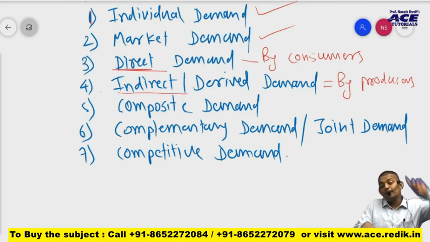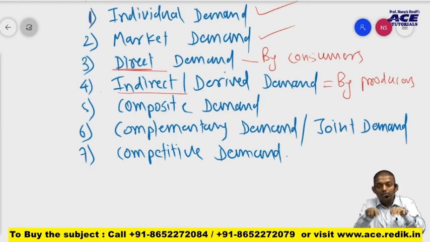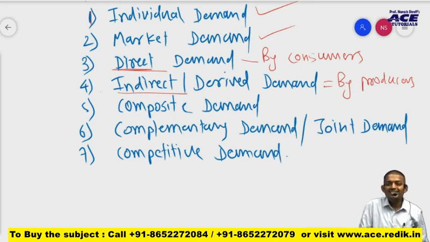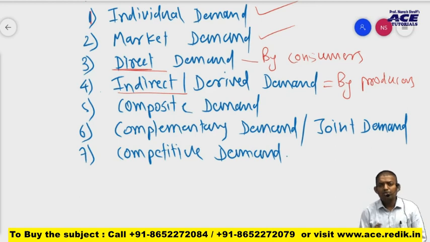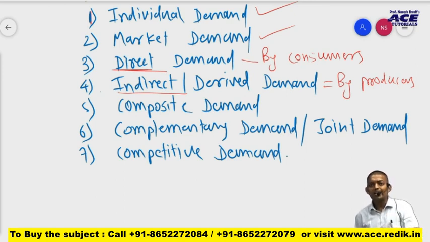So demand made by that producer is indirect demand or derived demand. And demand made for a final good is called direct demand. So that is clear. Tell me, what is direct demand? Direct demand is demand made by consumers for the final satisfaction of the consumer itself. And what is derived or indirect demand? Demand made by producers for manufacturing goods and services. Clear? Okay.